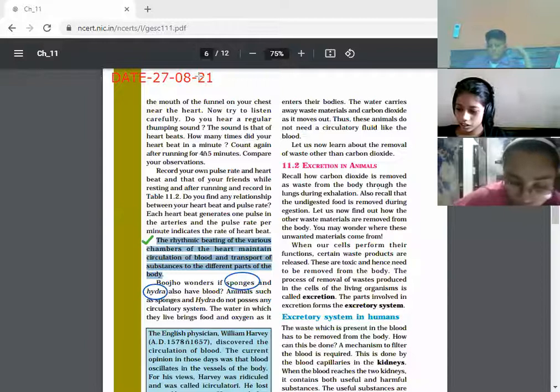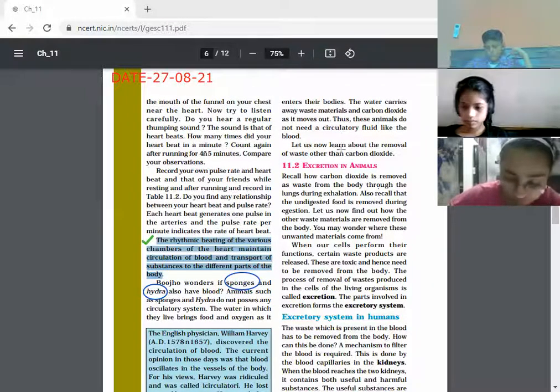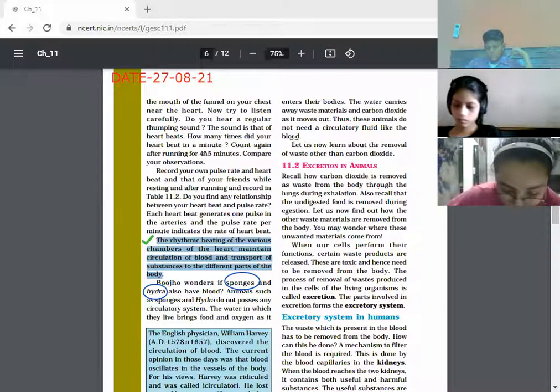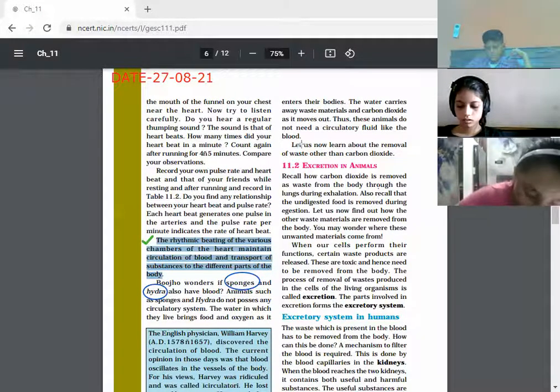Okay, beta, this is very, very important. So you may frame one extra question over here. These animals do not have a circulatory fluid like blood, so how do they survive in the water?